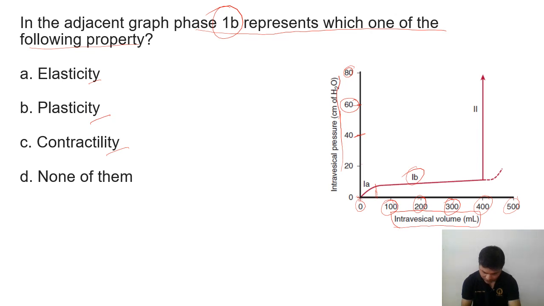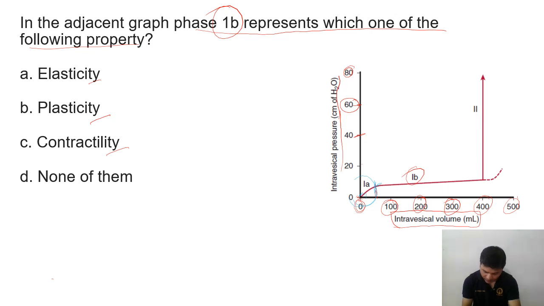In 1A, we can say from 0 here, volume is increasing. From here to here, volume is increasing, and at the same time pressure is increased. Suppose this is 10 centimeter water, so pressure is slightly increased. So in 1A, volume is increasing and pressure is slightly increasing.